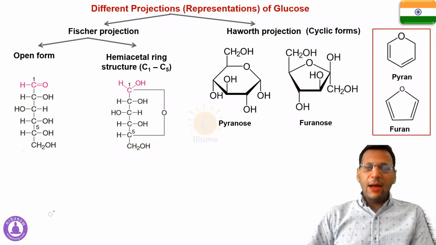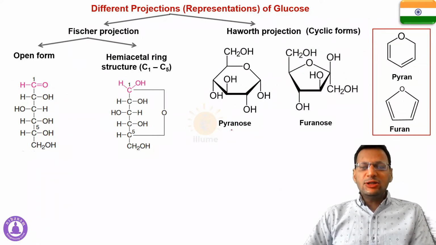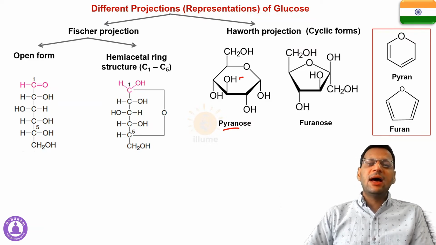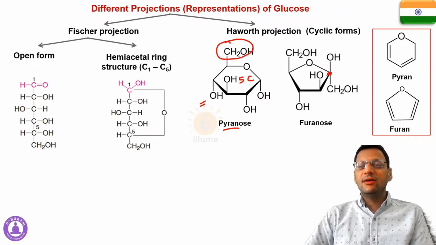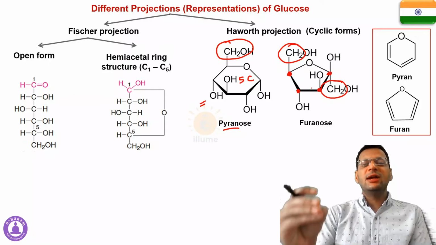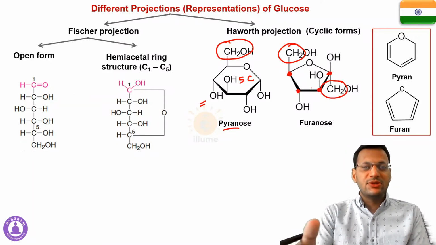Now appreciate this, that in the case of pyranose, if we talk about glucose, 5 carbon are inside the ring and a single carbon is outside the ring. This is the pyranose form. And in the case of furanose, 4 carbon are inside the ring, 1, 2, 3, 4 carbon are inside the ring and 2 carbon are outside the ring. So this is the basic difference between pyranose and furanose. Both of them are cyclic forms.